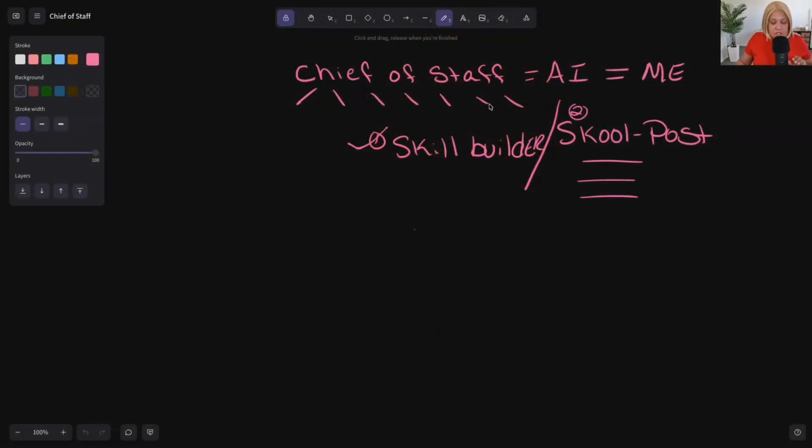So when we created the chief of staff, we put a skill builder inside there so that the chief of staff has a way of doing skills in a consistent format and in a consistent way. And then we created our school post skill because I needed to be able to make my school posts in regards to the business and what's going on, and for content purposes, to keep the community engaged on what's happening.